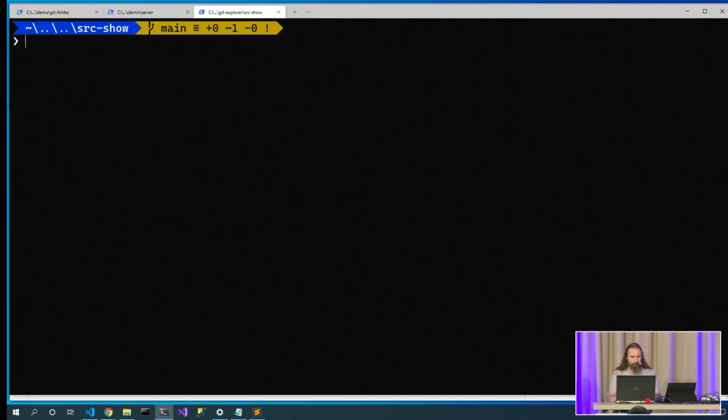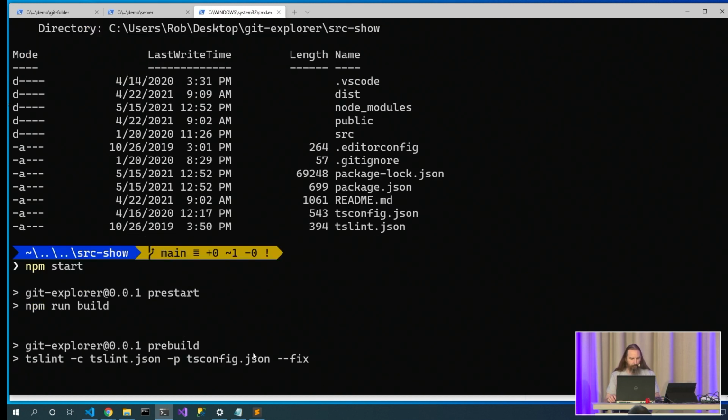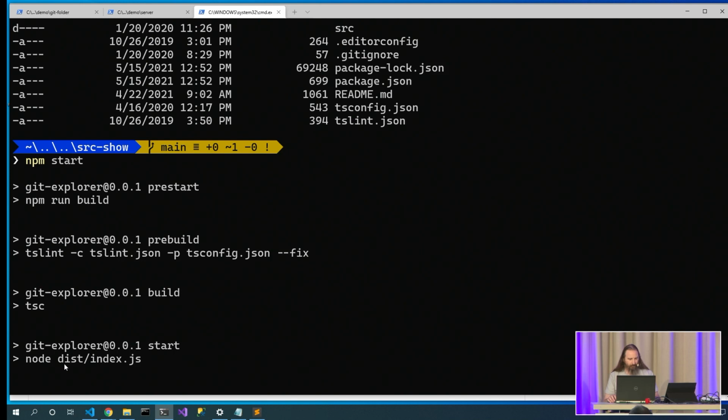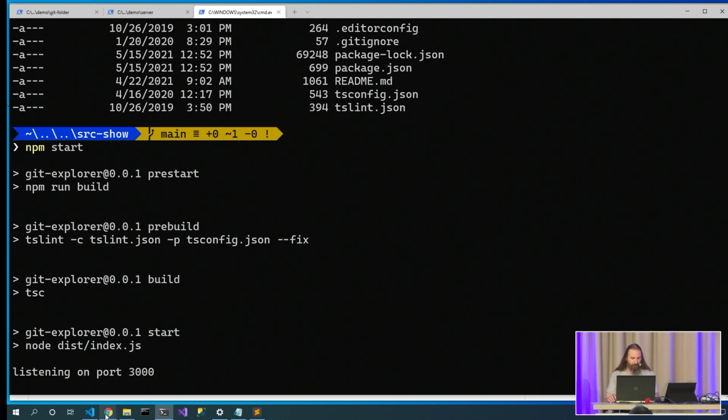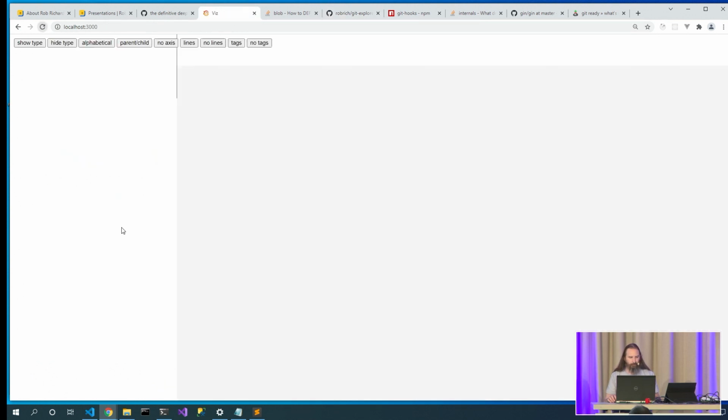Here's Git Explorer, and here's my config file. So let's say npm start, and that will start us up on port 3000. Apparently I forgot to console log that. Oh, it's still doing the TypeScript compile. There we go. Now it's going to start on port 3000. And so let's take a look at what this site looks like.